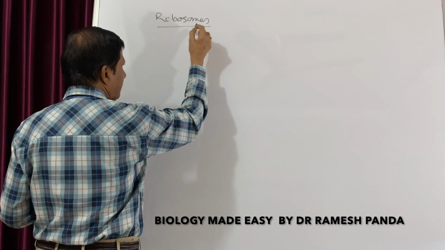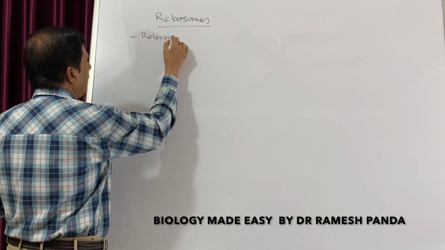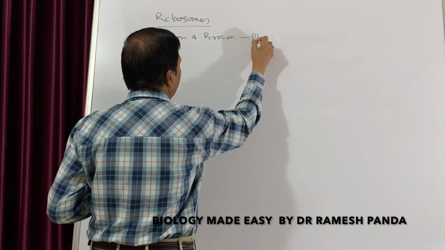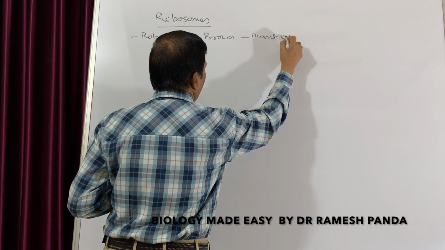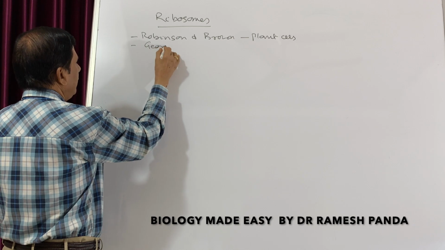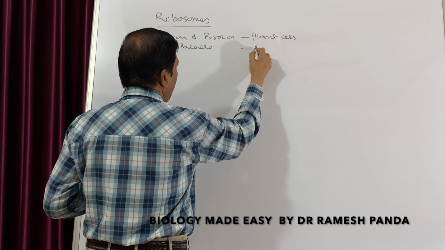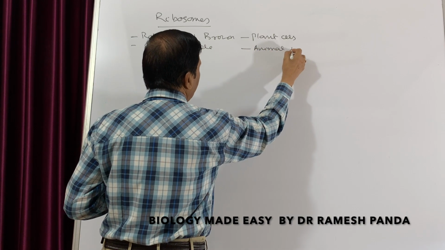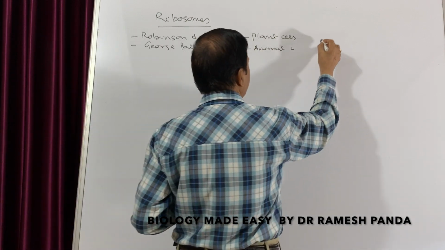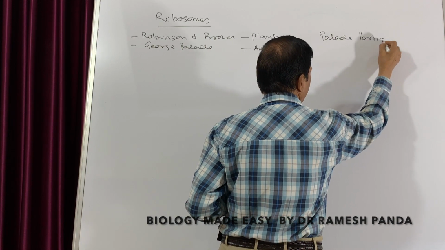The ribosomes were first discovered by Robinson and Brown in the case of plant cells, while in animal cells they were observed by George Palade, who also coined the term ribosome. That is why ribosomes are also known as Palade particles.